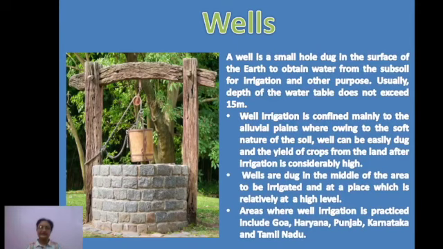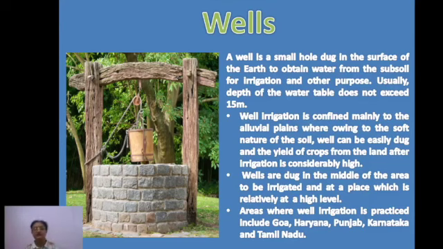Now the next is the well. The first means of irrigation is the well. What is a well? You must have heard about it, or you must have seen a well. A well is actually a small hole dug in the surface of the earth to get water from the subsoil for irrigation and for other purposes also. Earlier wells were used for different purposes.